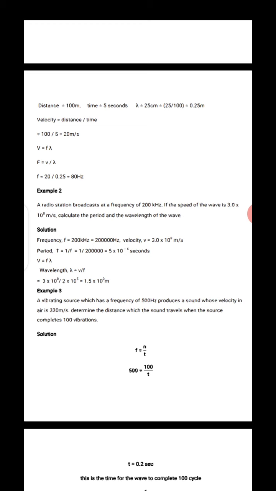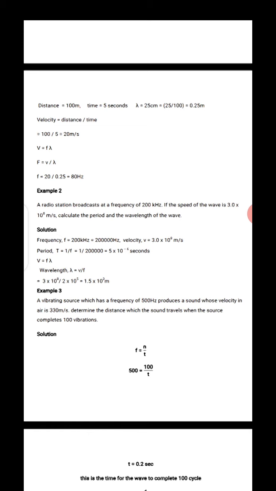Then the second aspect of the question is the wavelength. By using the formula V equals F lambda, we have lambda equals V over F. V is 3 times 10 to the power 8, divided by F, which is 2 times 10 to the power 5, or 200,000. That gives us 1.5 times 10 to the power 3 meters. That's the wavelength.